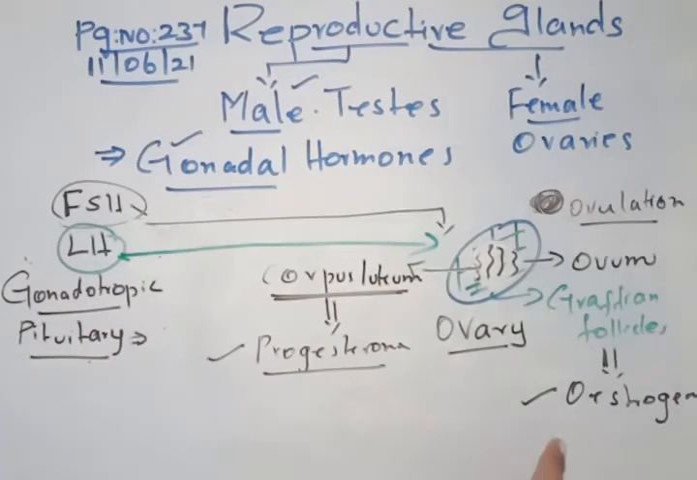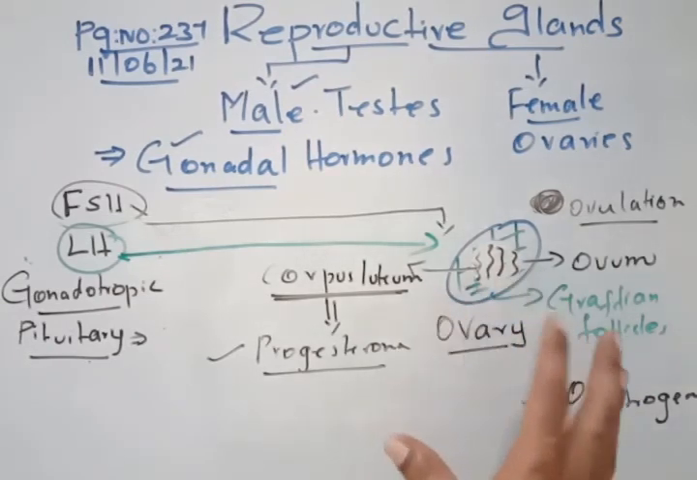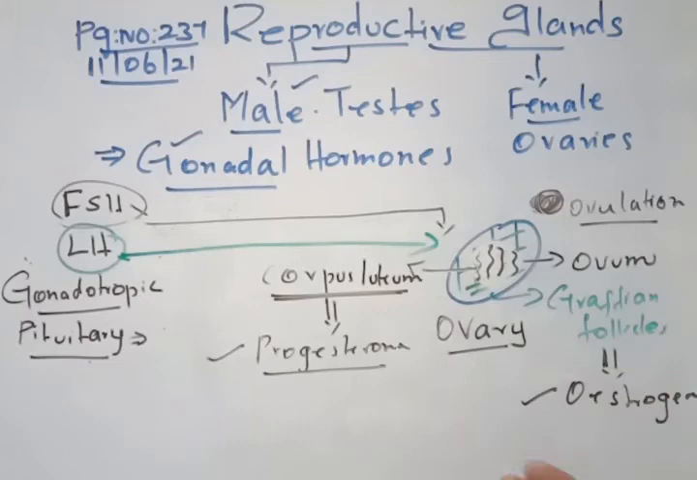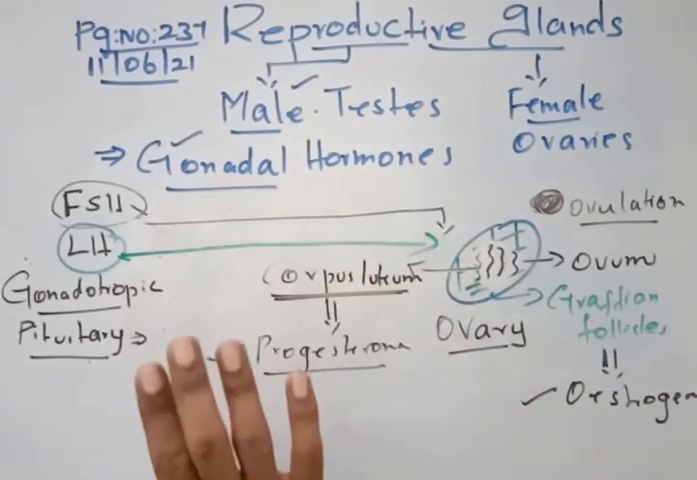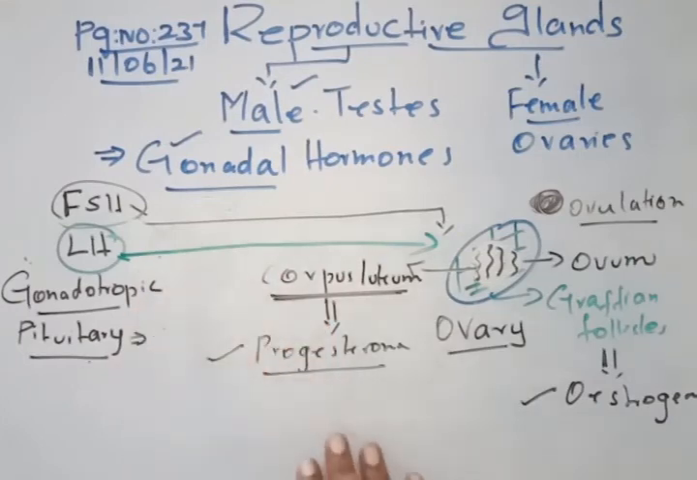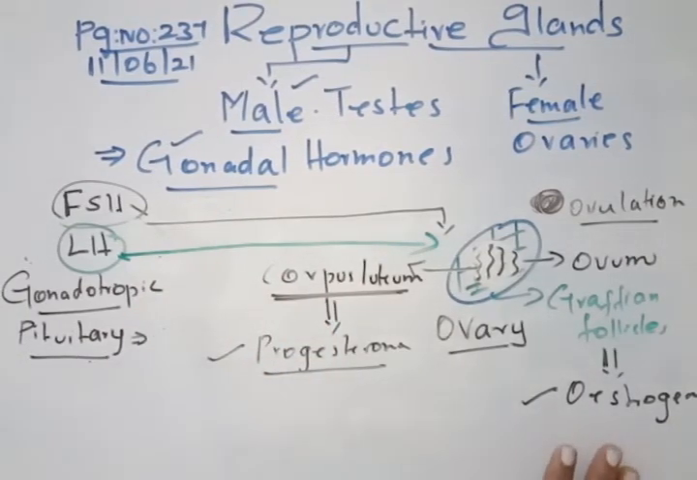Now estrogen is a secondary sexual character and it initiates the process of oogenesis, means formation of egg. It stimulates the maturation of the ovarian follicle, that means the Graafian follicle in the ovary, and it makes the secondary sexual characters in the female. In male, testosterone is the secondary sexual character. In female, estrogen is the secondary sexual character. Clear? So that's an idea about reproductive glands.